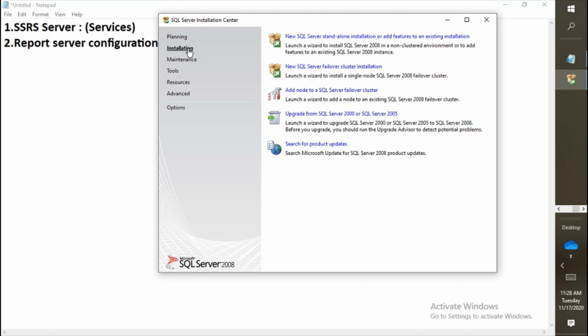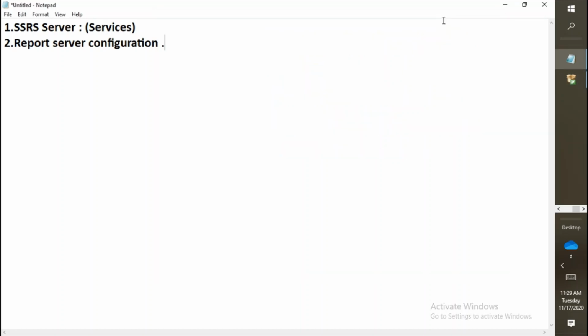And what does it mean that the installation will be done automatically? It means that the SQL Server will get installed, the SSRS server will get installed, the SSIS server will get installed, and the same for SSAS. All these three servers will get installed. We'll talk about them one by one, but right now we are focusing on SSRS, so I'm only going to tell you about the SSRS server in this video. The SSRS server gets installed when we do the installation through the SQL Server Installation Center. Okay, now the server has been installed on our machine.